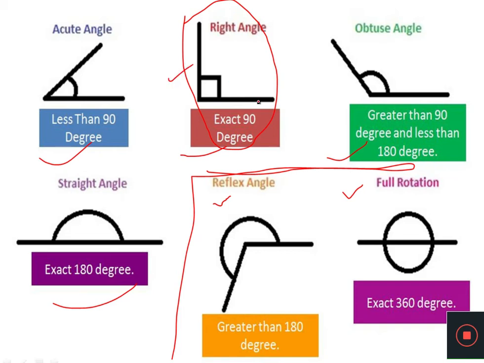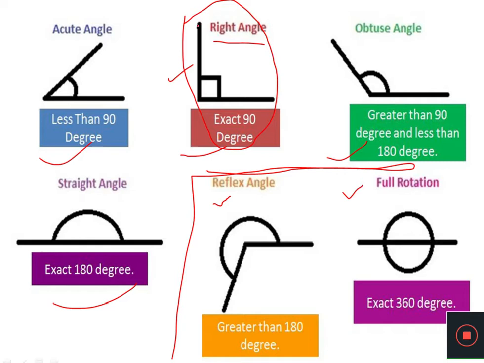Why will we use this right angle as a reference point? Because this angle is very simple and very easy to recognize. That's why we will use this angle as a reference point. Now, we will try to understand this angle first, and then we will try to understand the various kinds of angles which you are seeing over here.